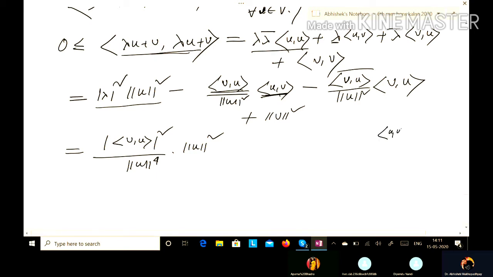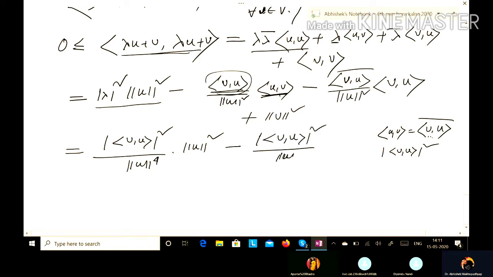Then multiplying this one with this, we will have mod of inner product vu square. So we write it as mod of inner product vu square by norm u square. Again, for this one we already have mod of inner product vu square by norm u square, and plus norm v square.